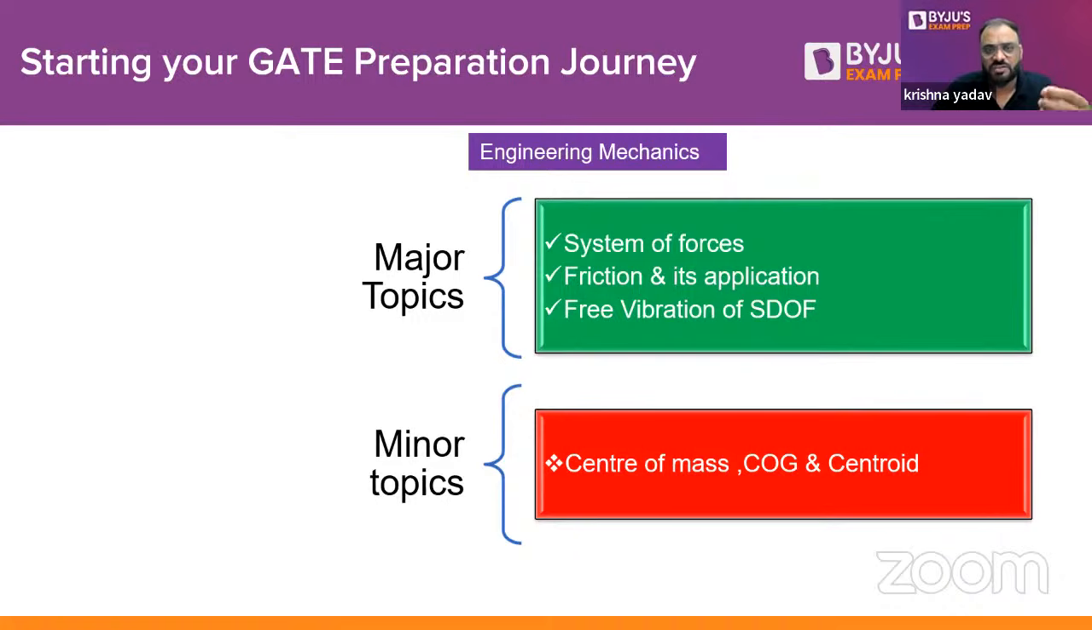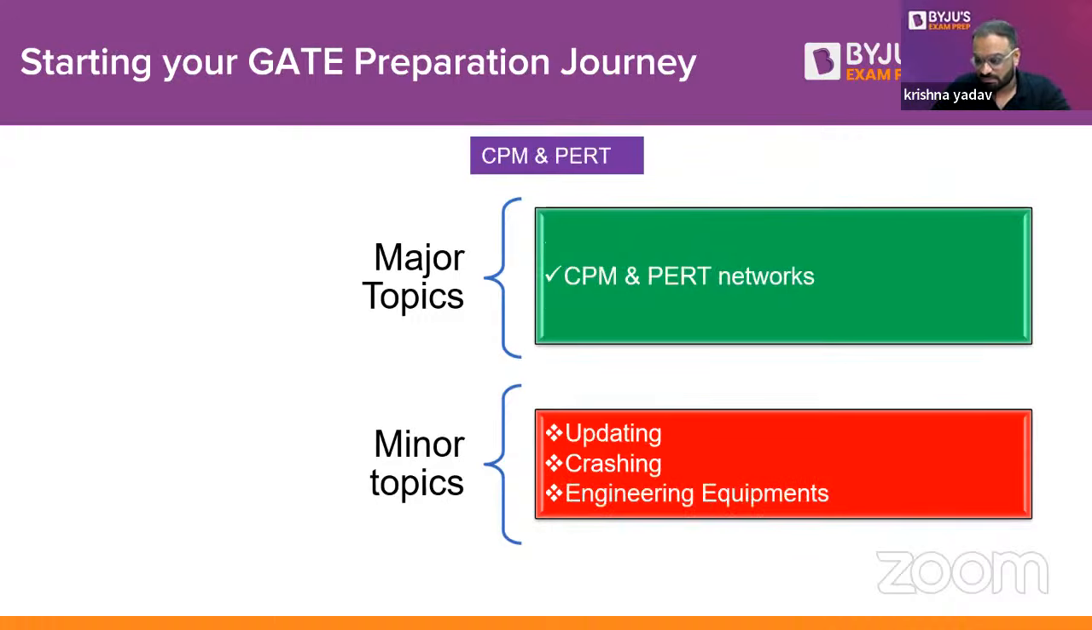You can cover the major part, which is basically system of forces. Then we have friction and its application, which is again important, like block problem, wedge problem, etc. Then we have free vibration, which was introduced earlier. These three topics are very important. Just go for it, and you can score 100% in engineering mechanics. The minor part is center of mass, center of gravity, and the centroid portion.